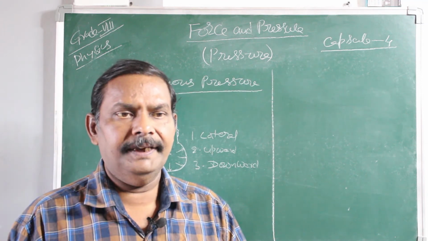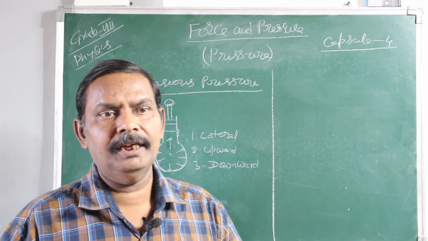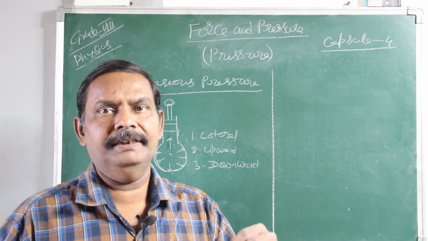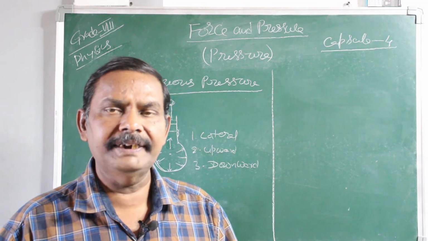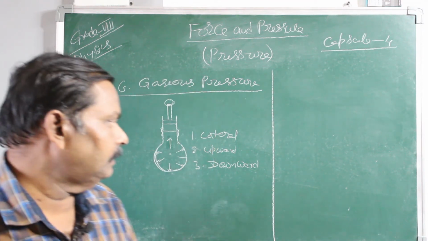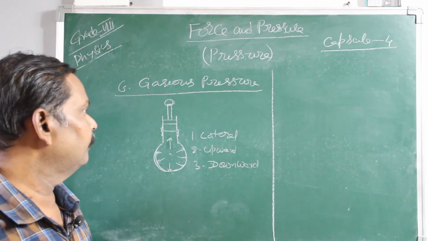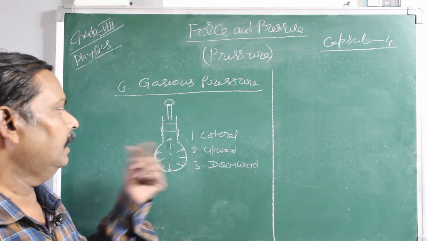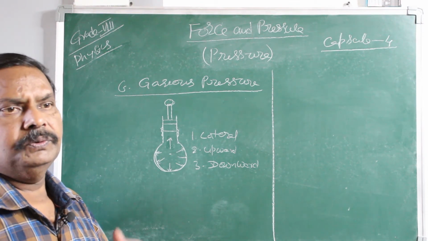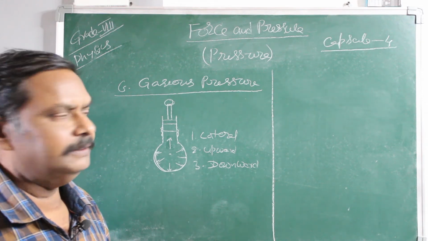After completing the liquid pressure, now let us discuss the pressure exerted by the gaseous state of matter. Suppose this is a gas balloon tied to a hand pump, and the pump can pump air into the balloon. We know that air is a mixture of different gases.